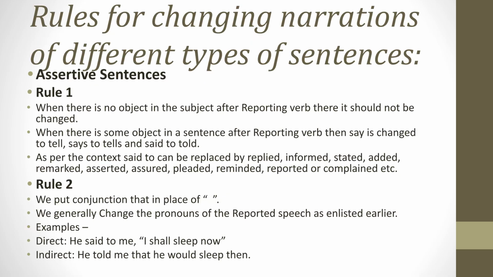For assertive sentences, Rule 1 is to not change the reporting verb if there is no object. If there is an object, say changes to tell, says to tells, and said to told, or other context-appropriate words. Rule 2 is to use that as the conjunction.